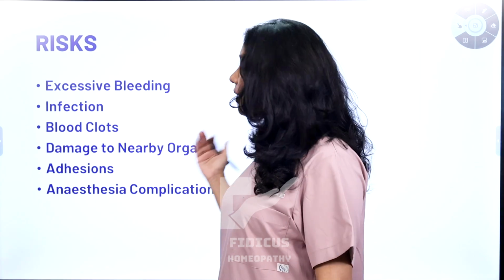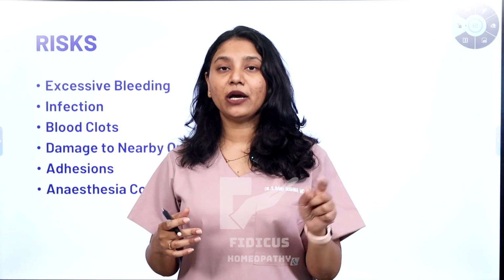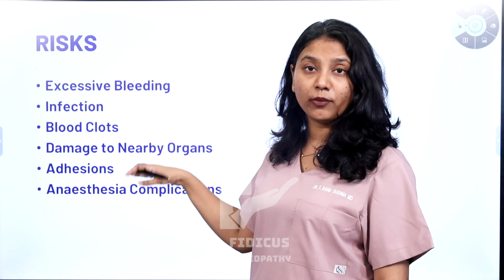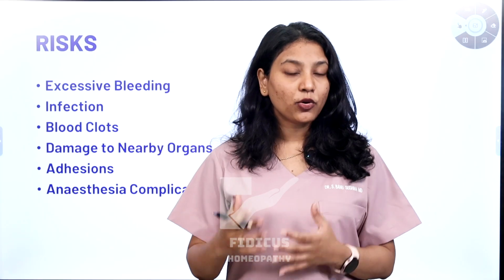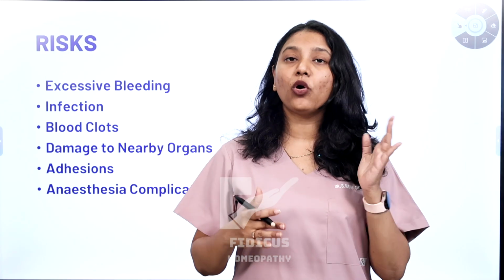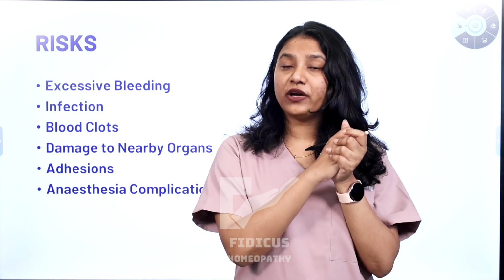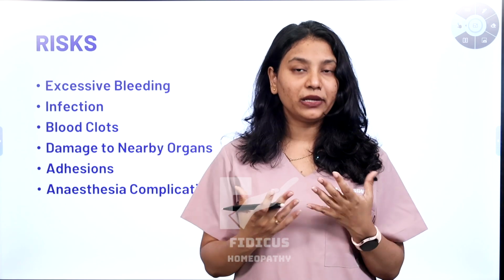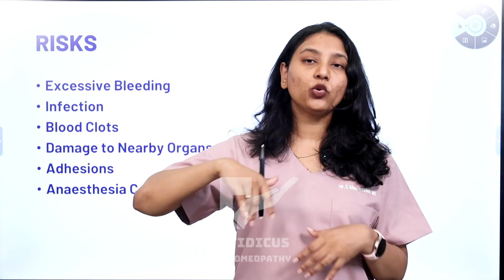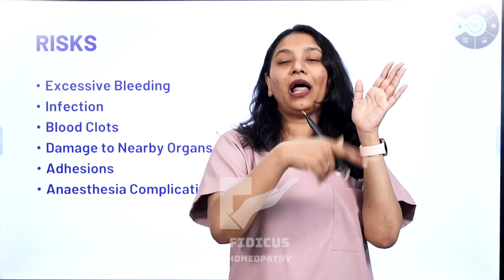Next, damage to nearby organs. If the surgery is not being performed properly, it can lead to damage of the organs which are nearby. Adhesions are another problem. If the surgery is not performed properly, or if you're having any sort of trigger reactions to it, the body can form adhesions. It is the body's mechanism to stop the infection. For example, if you are not healing properly, and the infection is spreading from the uterus or the location of that fibroid removal to the other parts, the body will start to adhere it or to stick a plaster to it.